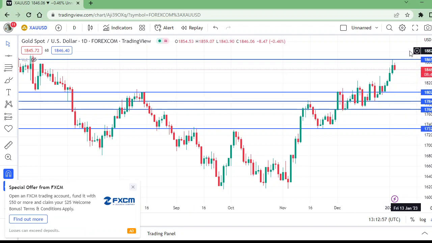The first support is at 1802. The second support is 1784. This is the second support. This is the first. This is the second. So forth, this is the third support. And the next, this is the fourth support.